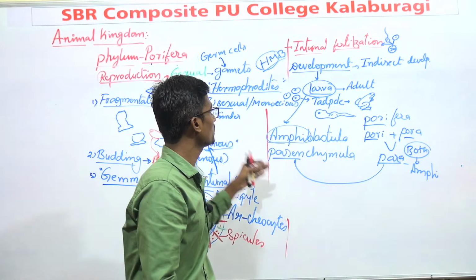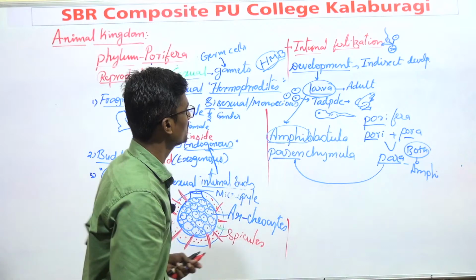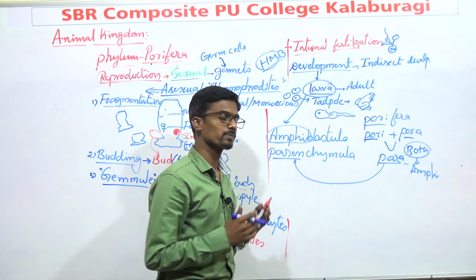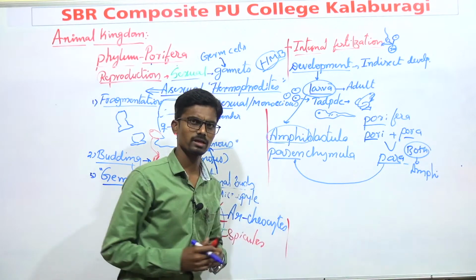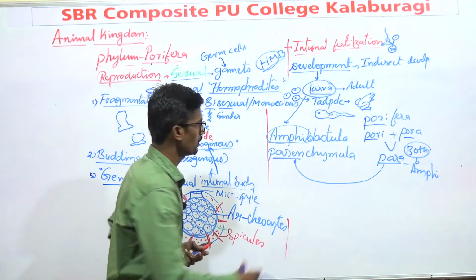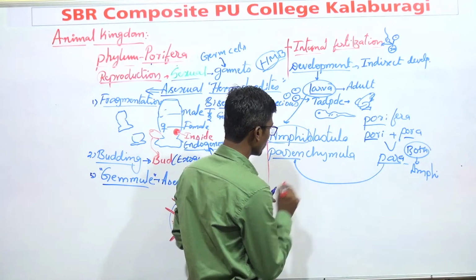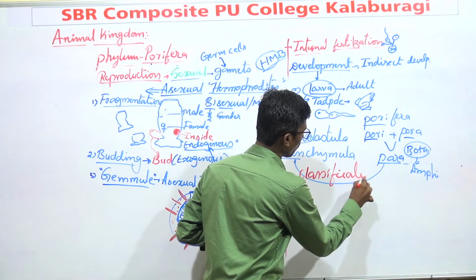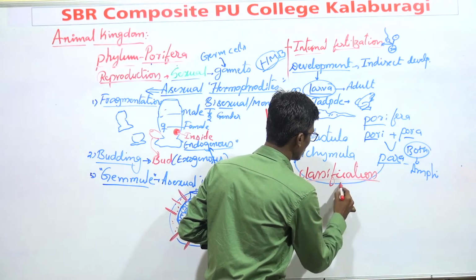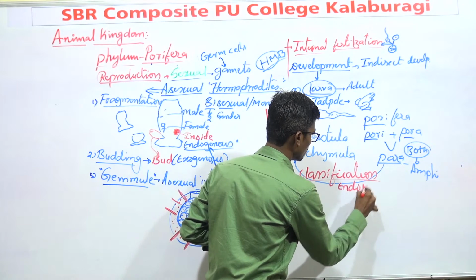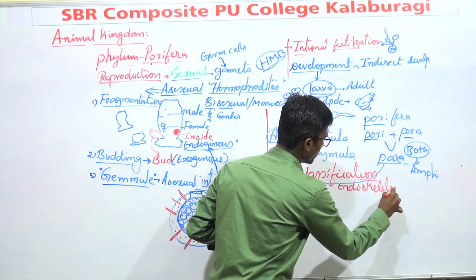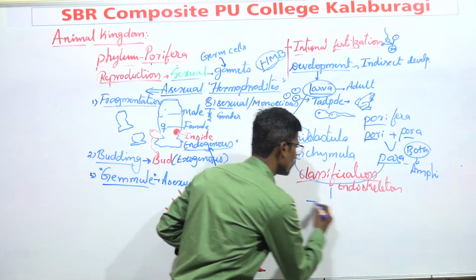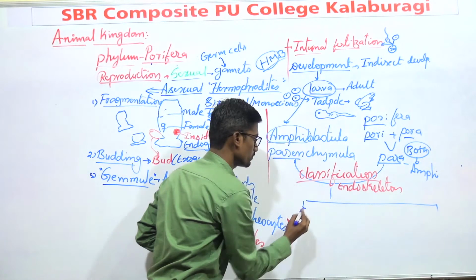After these larvae, the next topic is classification. The types of classification are not described in the textbook, so you just remember. The classification of phylum Porifera is based upon the skeleton. What are the important classes?